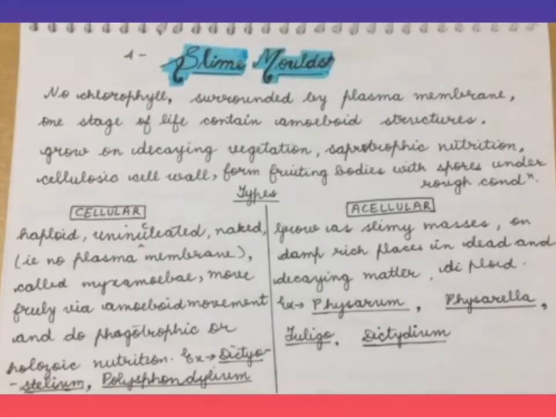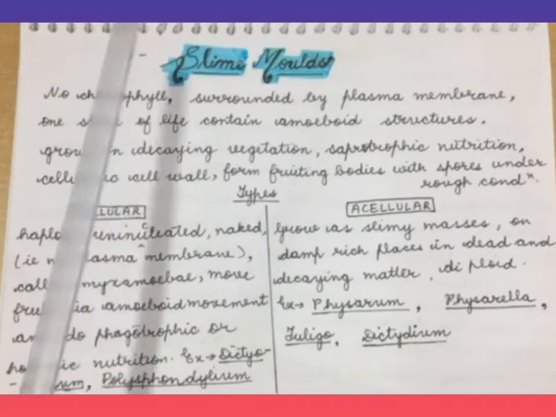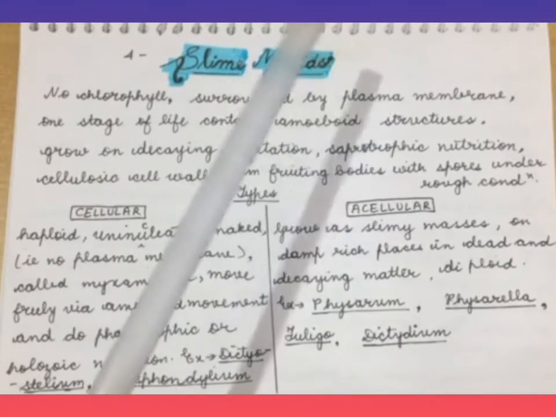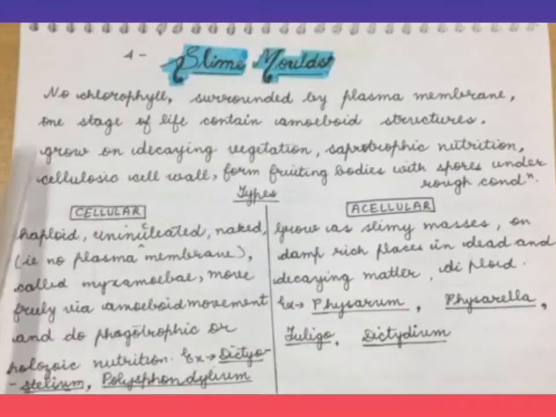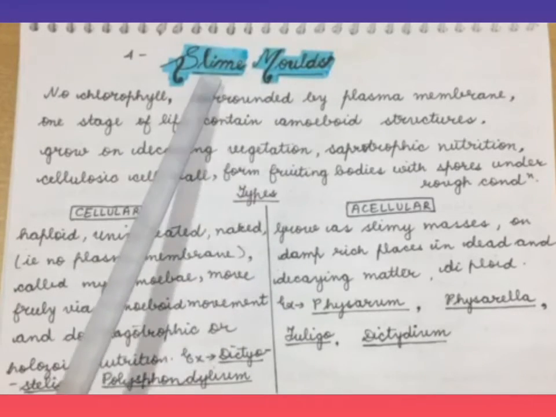The next, fourth of the Protista kingdom, is slime molds. From the name we can say that these are slimy in nature. They don't have any chlorophyll. They are surrounded by a plasma membrane, and one stage of their life is an amoeboid structure. Now they grow on decaying vegetation. They just behave like fungi.